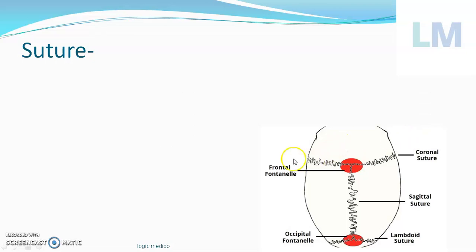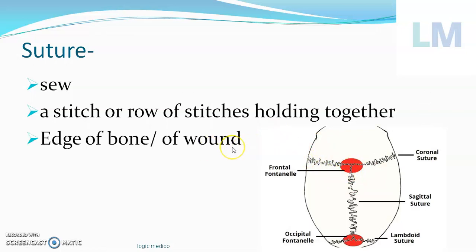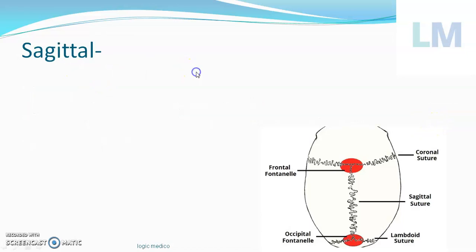Coming to sutures. So you might have heard sutures. See, these are the sutures in the skull. So what exactly does suture mean? Suture means a stitch or a row of stitches. You can see it's not just a simple stitch, it's a row of stitches which is holding together the bones. Even for a wound we use a similar word, when we take one stitch and connect the two edges of the wound, that is also called a suture. Here a naturally available suture is present in the skull, which connects the edges of the bones to hold on to one another. So that's a fibrous joint, but it's termed a suture.